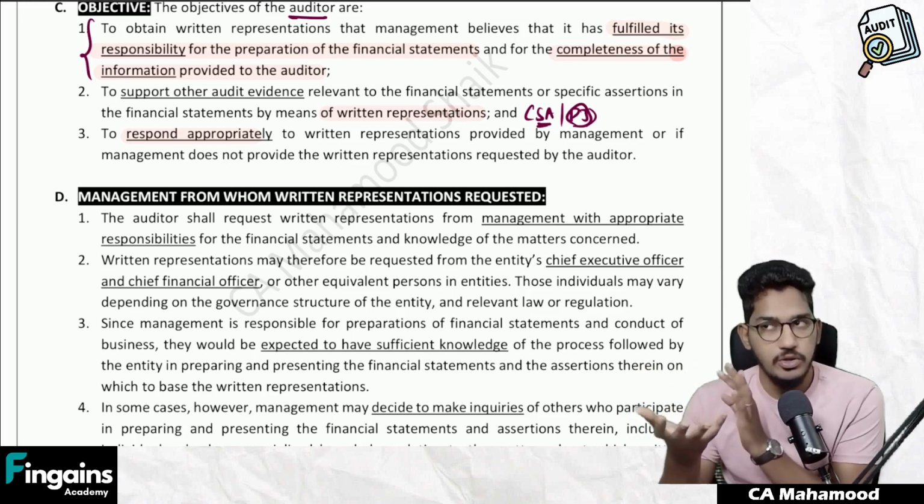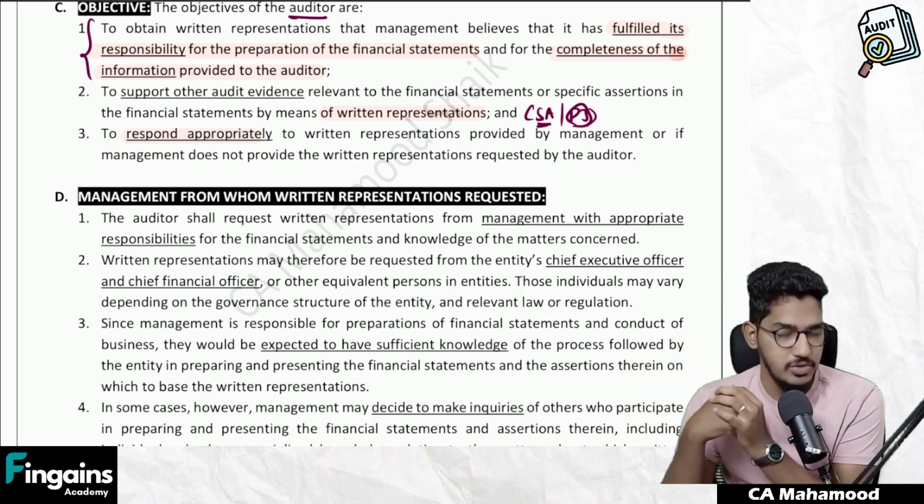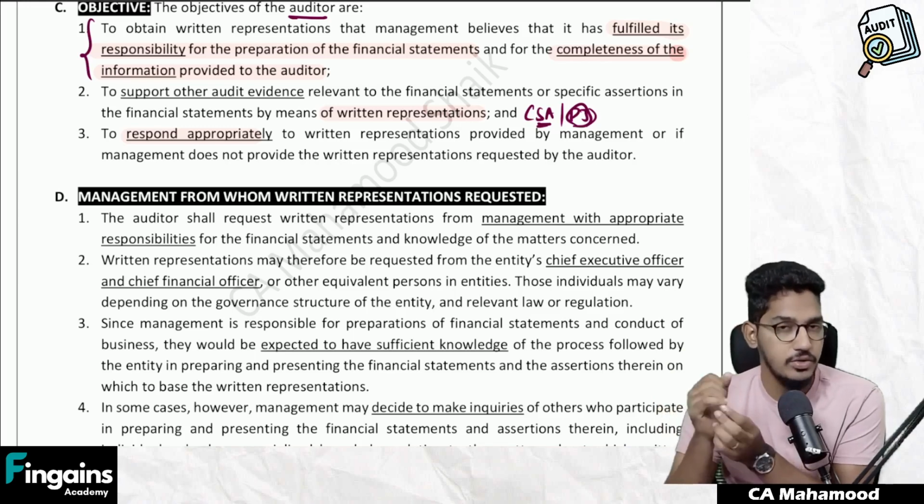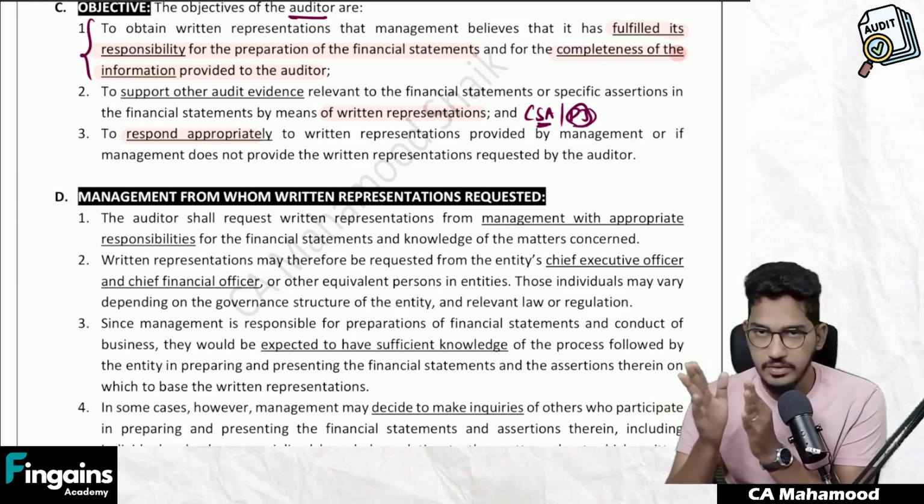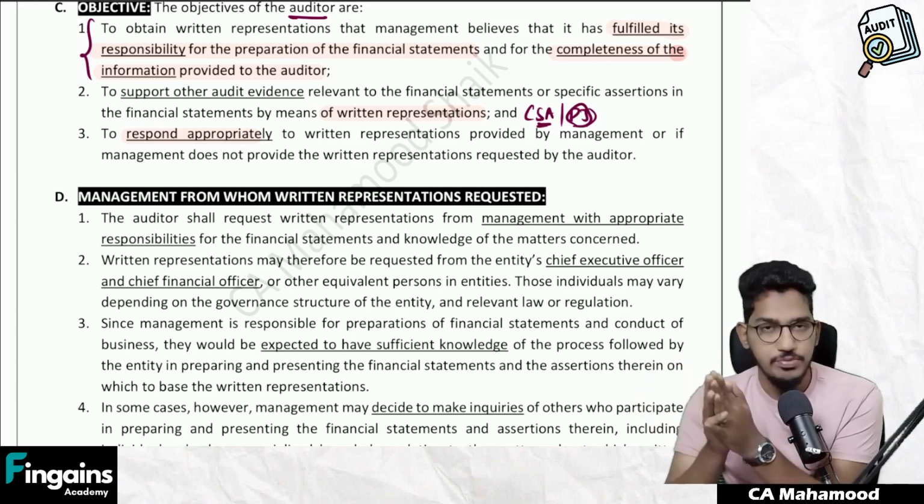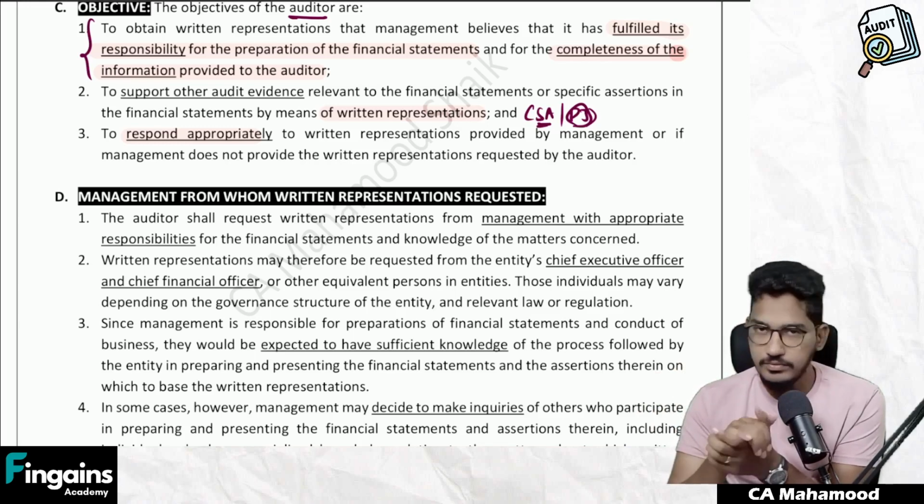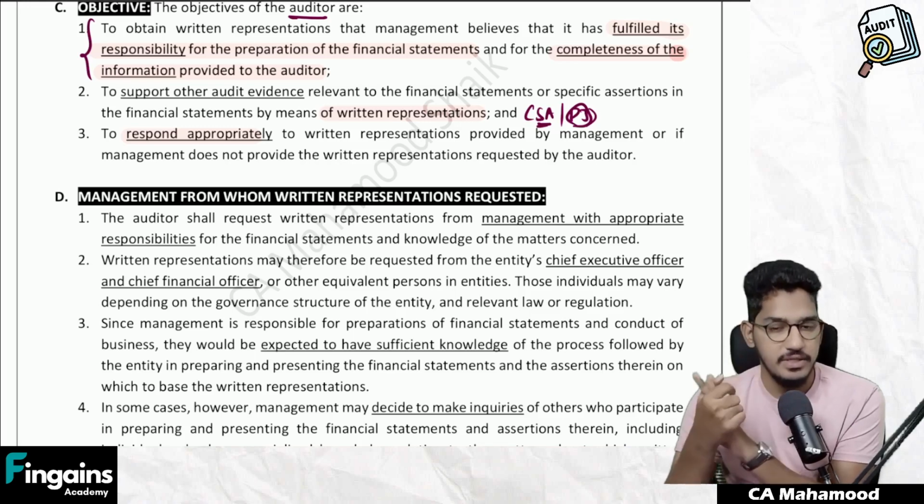So how to respond to the written representations given by the management, and how to respond if the management does not give written representations, that is also addressed by the standard. Understood, everybody? So when I say objective of SA 580, the objective means nothing but in this paragraph they are telling regarding which matters auditor need to obtain written representation. Clear? So 3 paragraphs of SA 580 we are done.